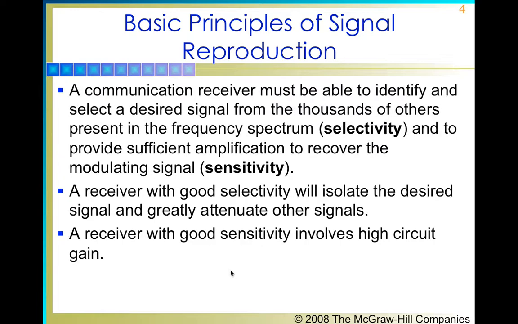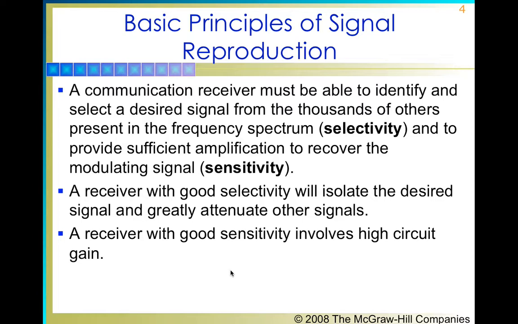So what is this selectivity and sensitivity? Selectivity is the ability of the communication receiver to identify and select a desired signal from many different signals which are present in the environment in the electromagnetic spectrum. While sensitivity is the receiver ability to recover the modulating signal from the information provided to it, and its basic definition is to provide sufficient amplification to recover the modulating signal.